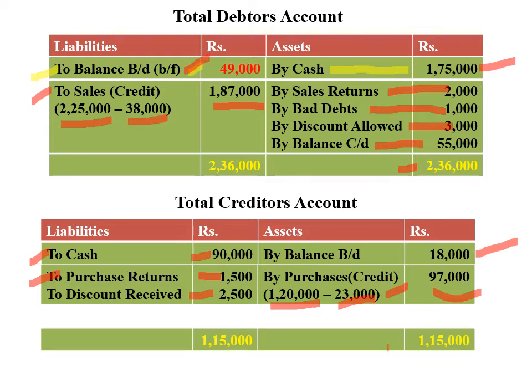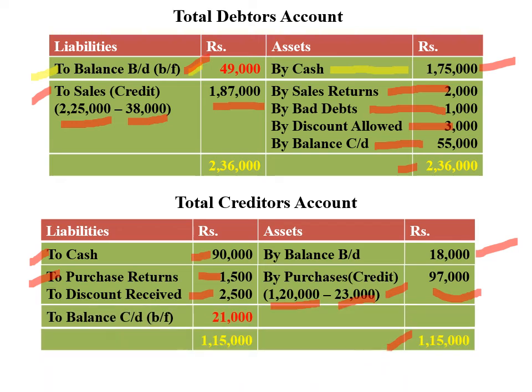And the total on the credit side comes to 1,15,000. We know that in the problem they have given a question mark for the closing balance of creditors. So the closing balance comes under the debit side, by balance carried down, balancing figure 21,000 rupees.